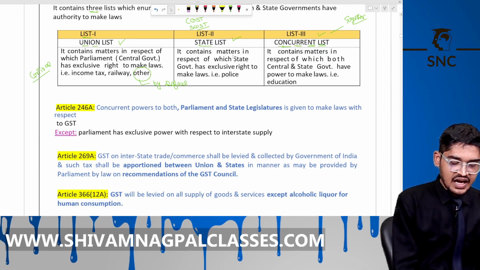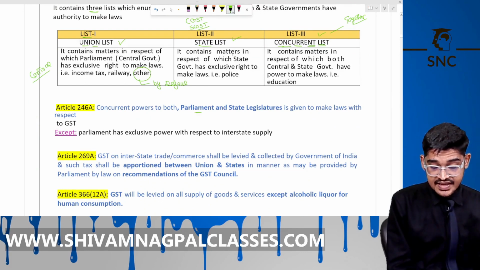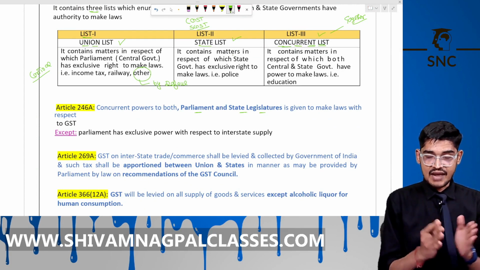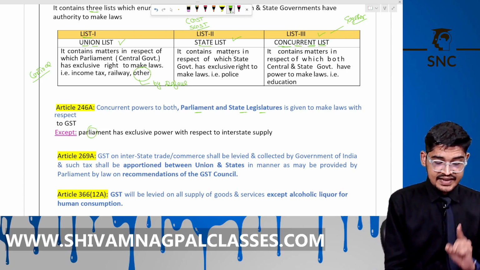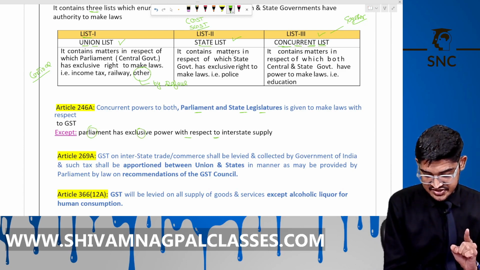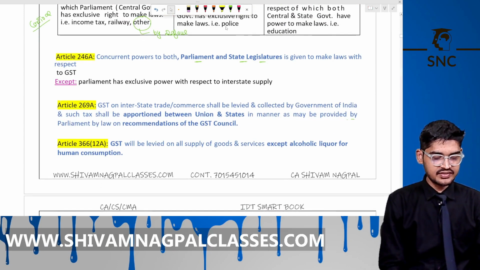Next is Article 246A, which gives power to both Parliament, meaning the central government, and the state legislature, meaning the state government, to levy the GST together, except that Parliament has exclusive power for IGST, for interstate supply, right? The next is Article 269A.